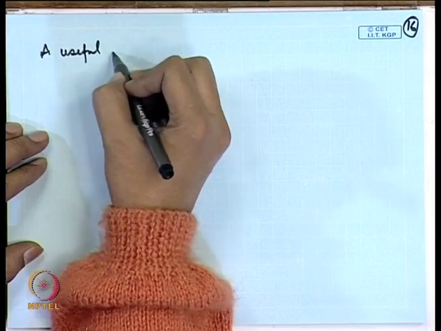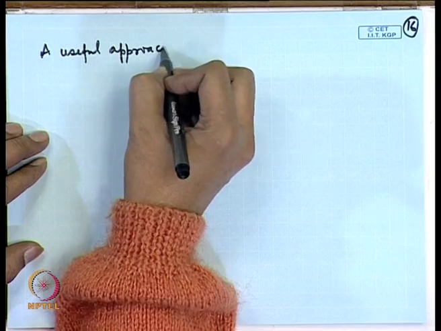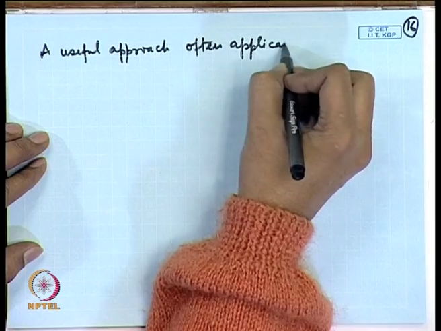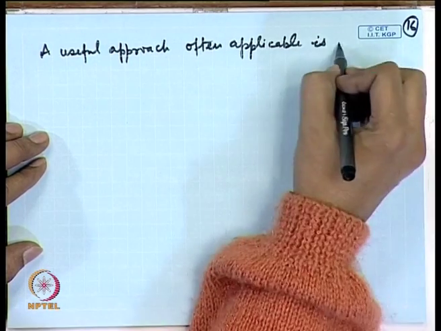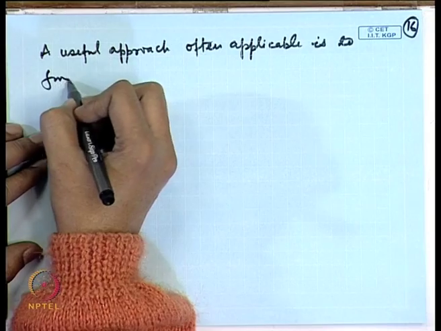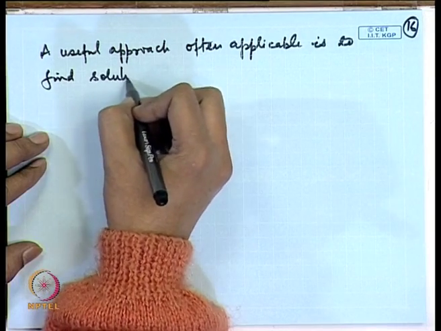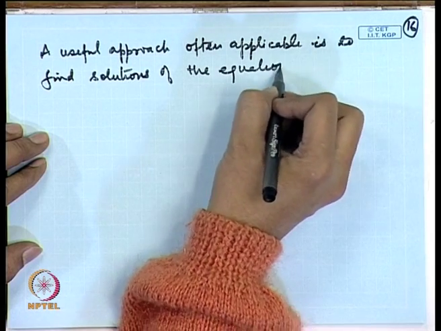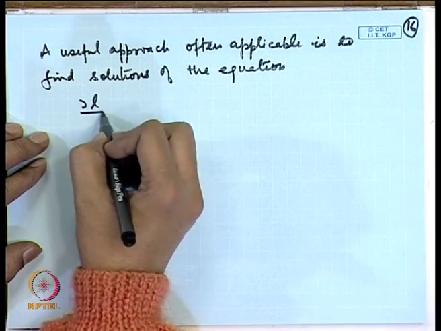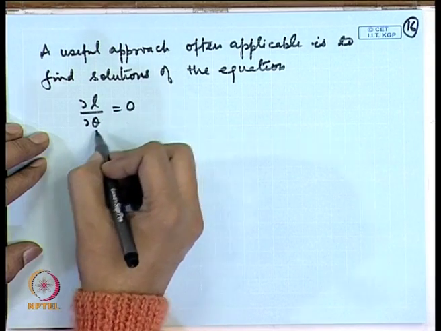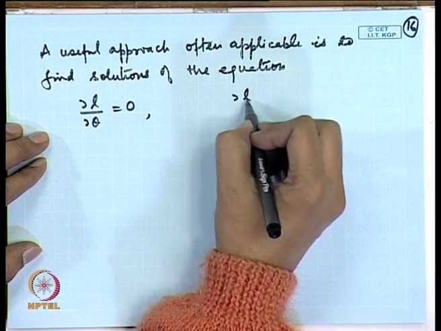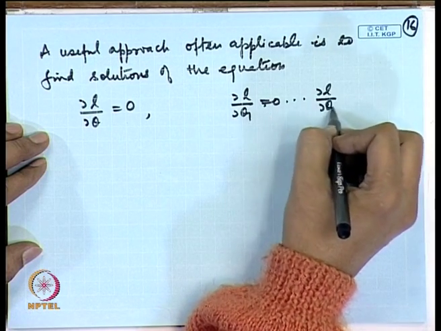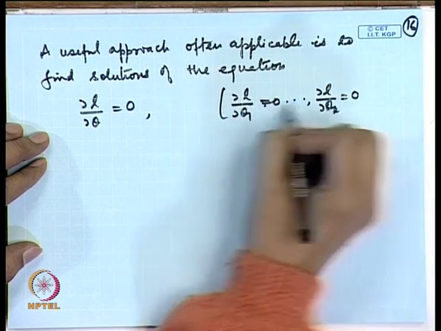A useful approach, often applicable, is to find solutions of the equation del L by del theta is equal to 0 if it is a scalar parameter, or if I have a vector parameter, then I may have to consider several equations.